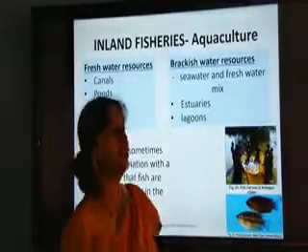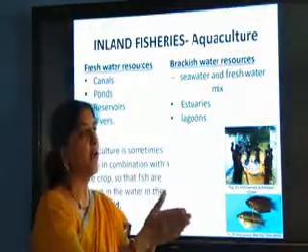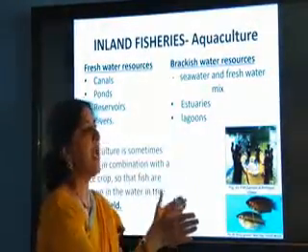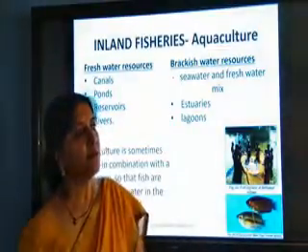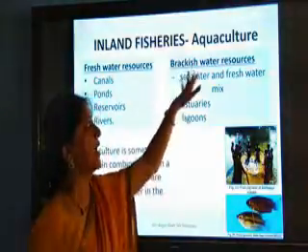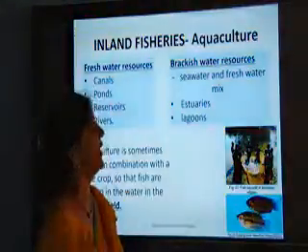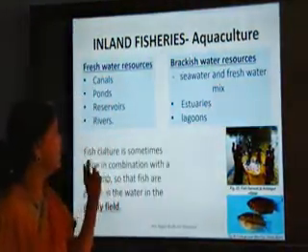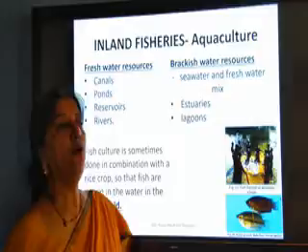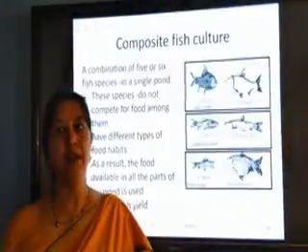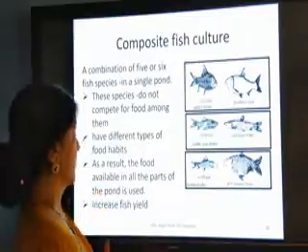Now what do you mean by brackish water? The rivers coming to the sea, at some joint the river comes towards the sea and the sea comes towards the river. So that water which is neither very sweet nor very salty is known as brackish water. So estuaries and lagoons are the examples of brackish water. There we can rear the fishes. Fish culture is sometimes also done in the paddy fields. You know that in the paddy fields water is filled. So at the same time crop is grown as well as we can culture the fish.